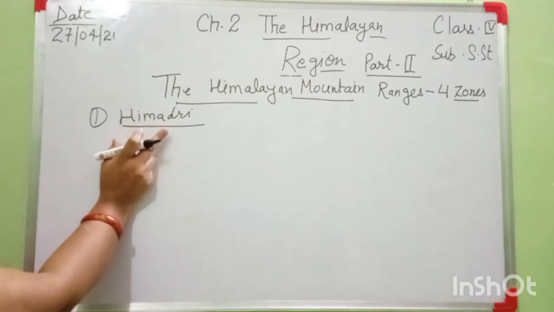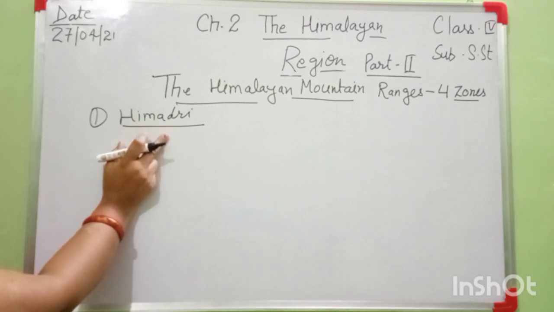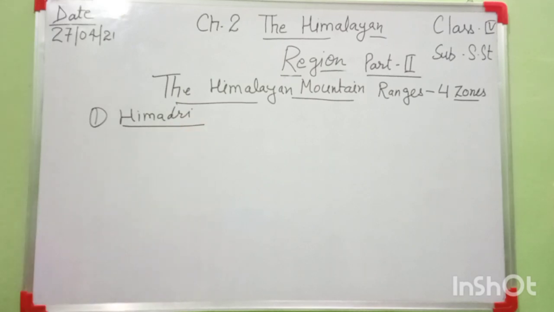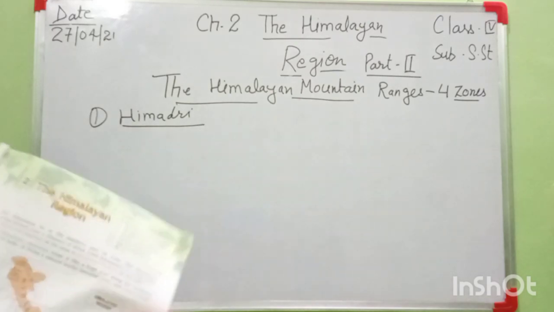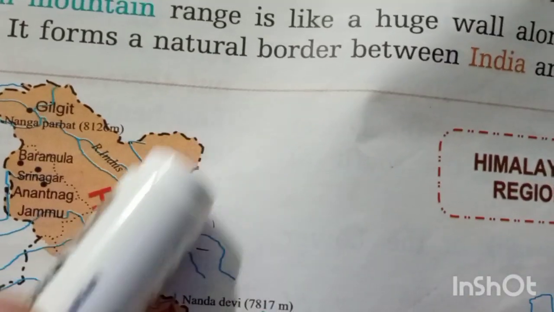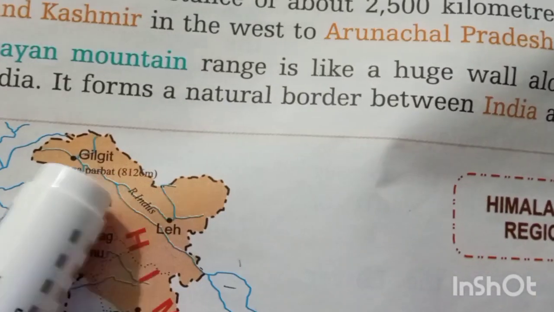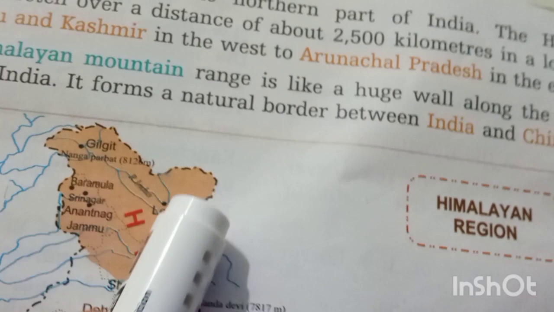north part of the Himalayan region. Okay, and the Himadri is like a great wall along the northern border of our country. Great wall of the northern border of our country. Look at here in your book. This part is the upper direction, north. The whole northern part of our country is covered. Look at here. Yes, this whole part is covered. It is the border of the northern part of our country.